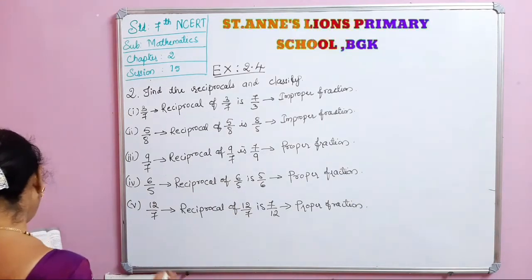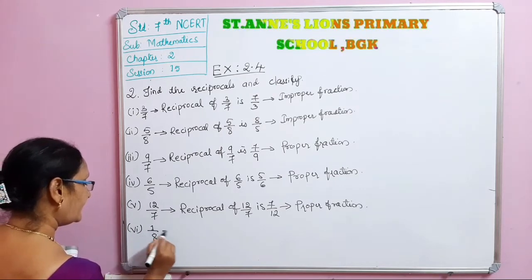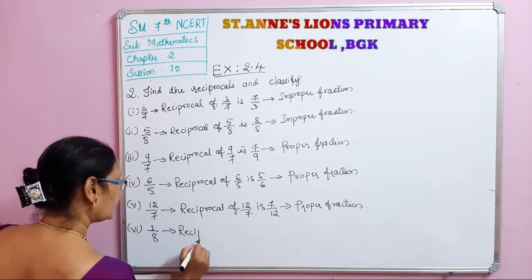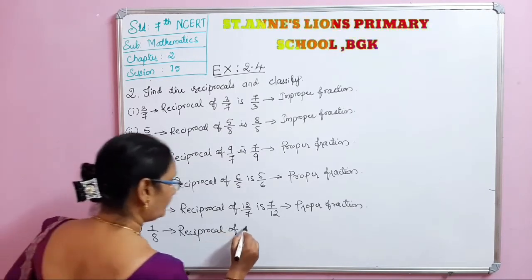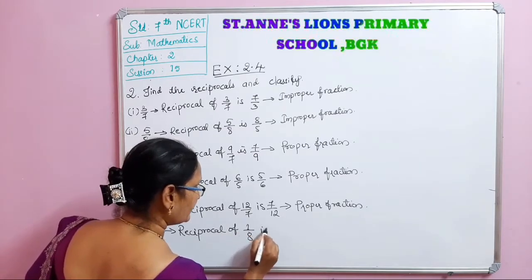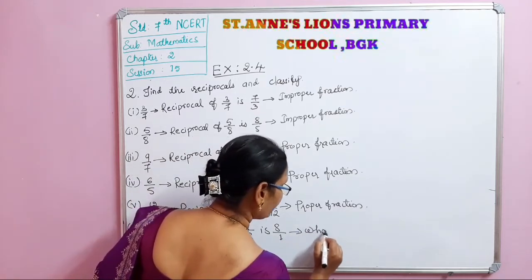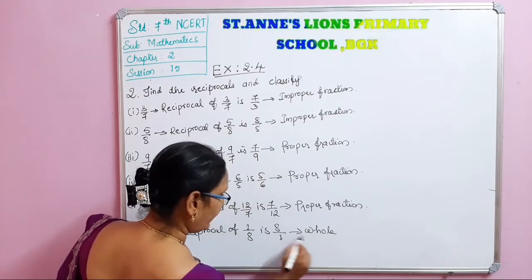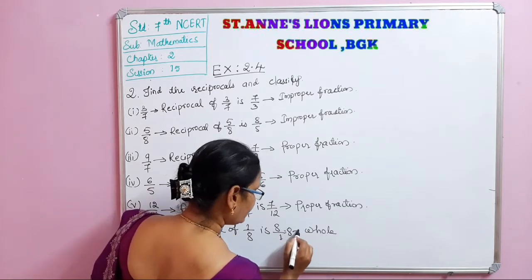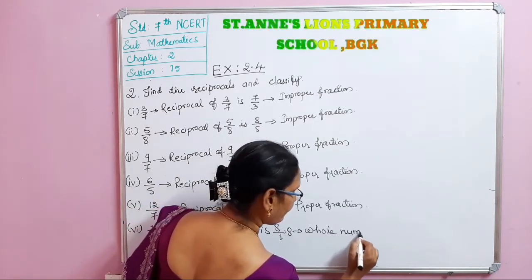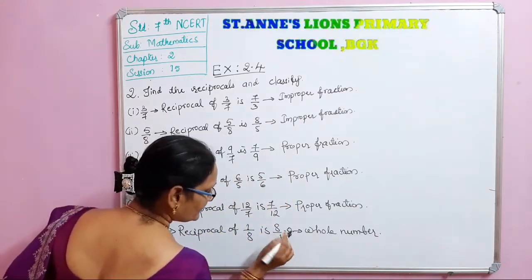Then the next one is 1 by 8. The reciprocal of 1 by 8 is 8 by 1, that is a whole number. 8 by 1 is nothing but 8, that is a whole number, equal to 8. This is a whole number.